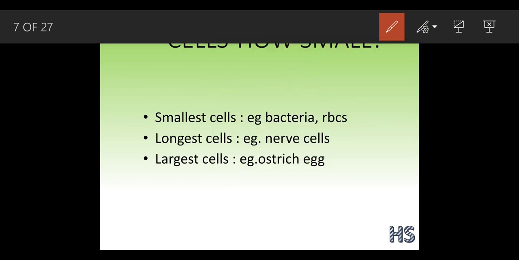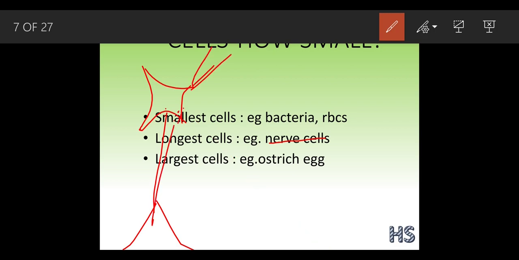Now we come to the nerve cell. It is the longest. This is a nerve cell. You have seen this diagram in your 8th standard. As of now, we are just understanding why these nerve cells are the longest: so that they can carry the message fast from the impulse to the brain.